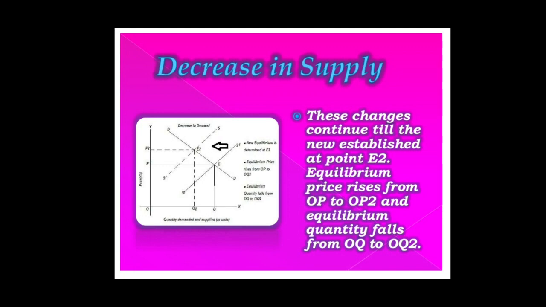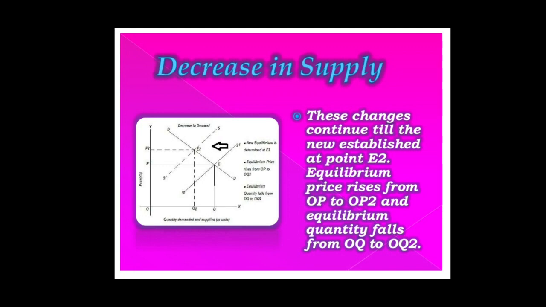Now given the demand curve, a decrease in supply leads to leftward shift in supply curve from S1S1 to SS as shown in the figure. When supply curve shifts to the left to SS, it creates a situation of a deficiency of supply, or we can say excess demand, at the old equilibrium price of P.